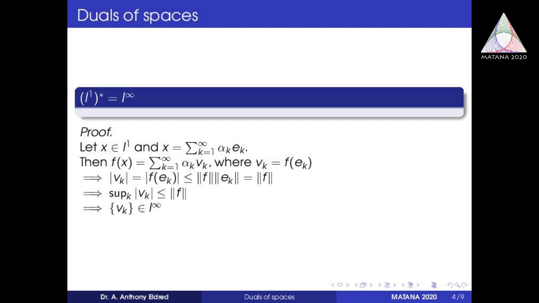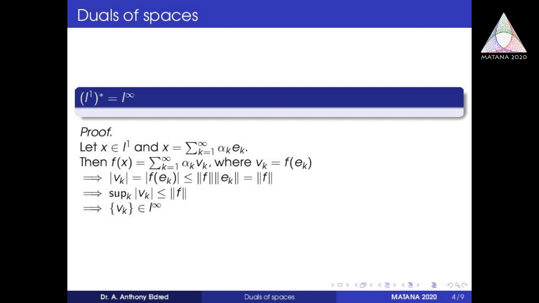So modulus of v_k equals modulus of f of e_k, which is less than or equal to norm f into norm e_k, which is equal to norm f, because norm e_k equals 1. So modulus of v_k is less than or equal to norm f, which implies supremum of mod v_k is less than or equal to norm f, which implies v_k is in L infinity.